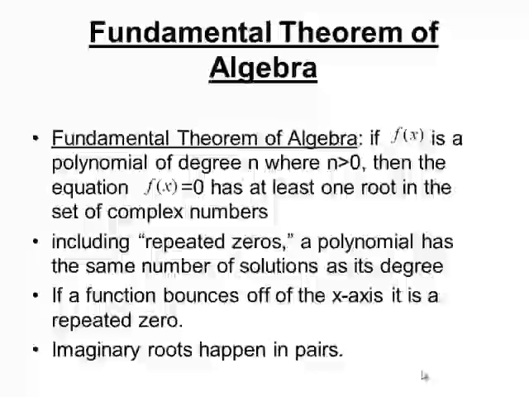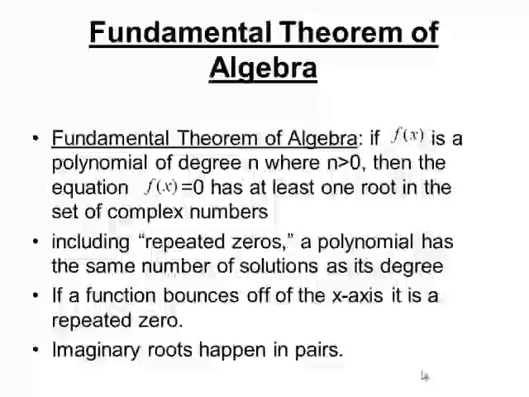The next bullet point says a function that bounces off the x-axis. So if it hits the x-axis and it turns right back around, it doesn't cross it, but it just hits it and turns around, that counts as like a bonus. It's a double solution. We get to count that answer twice.